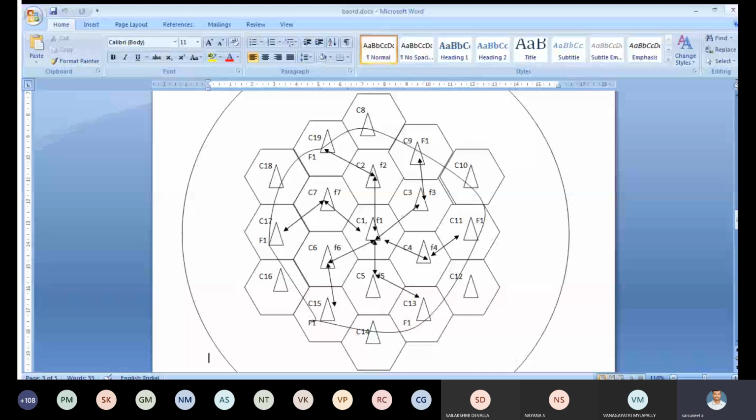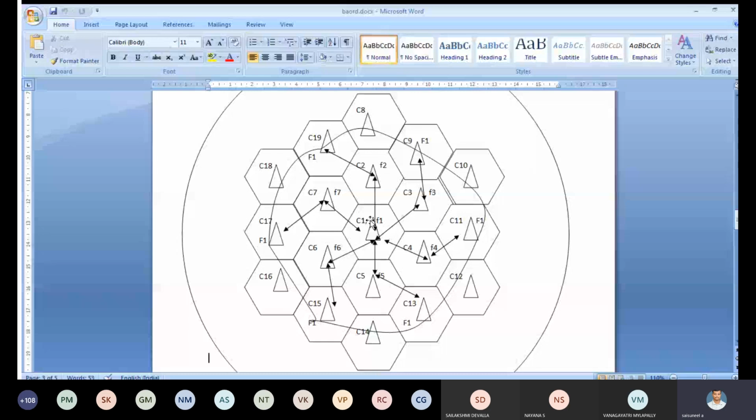That's why we use the concept of frequency reuse. In frequency reuse, the same set of frequency is used at different areas, but not adjacent areas. From this figure, we are using F1 again: for cell C1 we use F1, and similarly for C19 also we use F1, but not in adjacent cells. Likewise C1, C19, C9, C11, C13, C15 and C17 all use the same frequency, F1. This is the concept of frequency reuse.